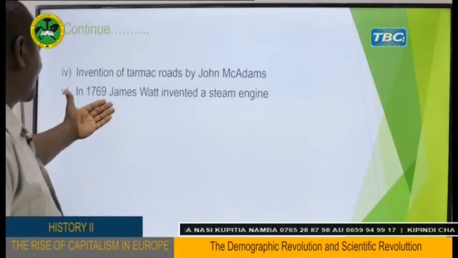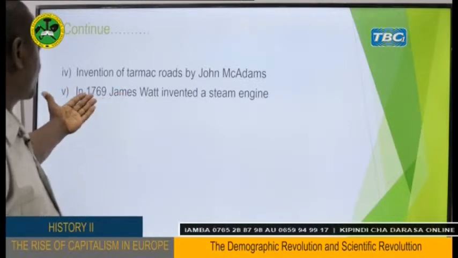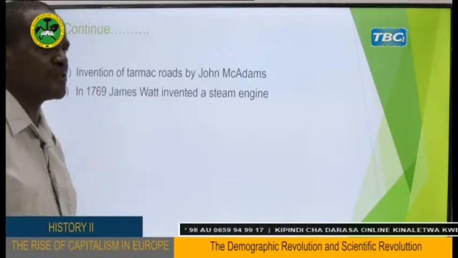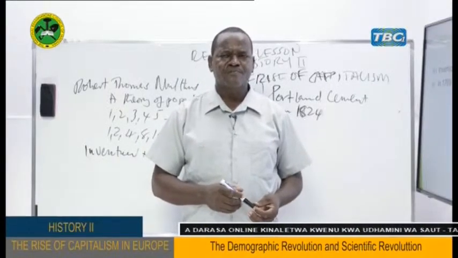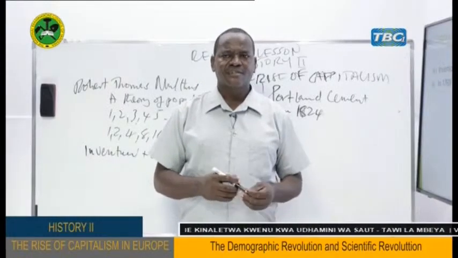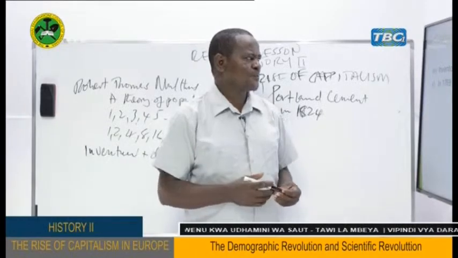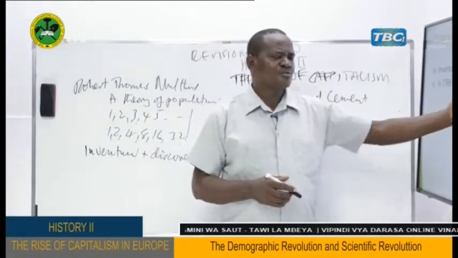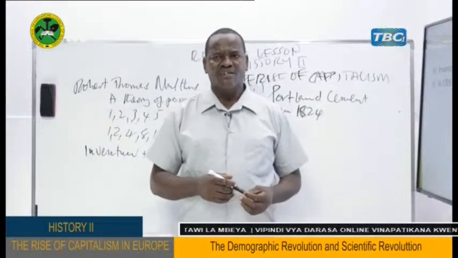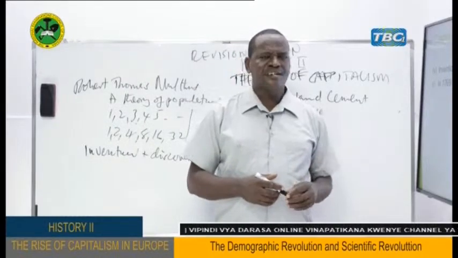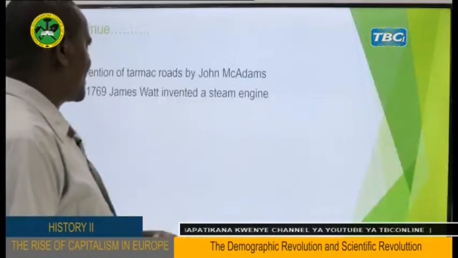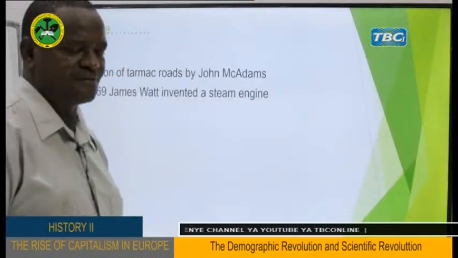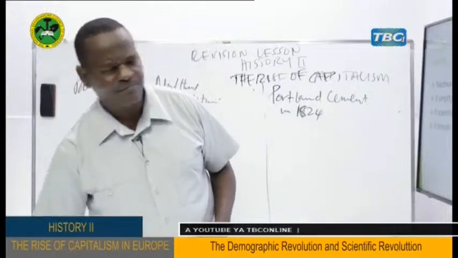Another invention was made by James Watt. This man, of course, invented the steam engine. And so instead of people using horses to pull the car, now people were using the steam engine. The steam engine was also used for pumping water from the mines and so on. This was another very important development made in Britain regarding the scientific and technological revolution.